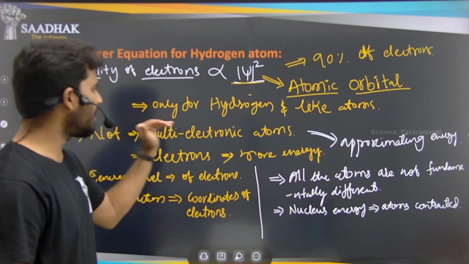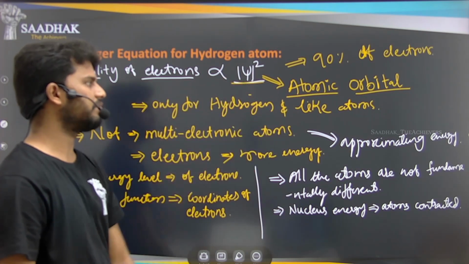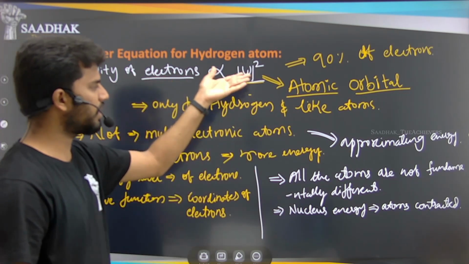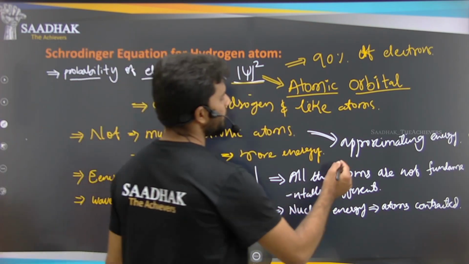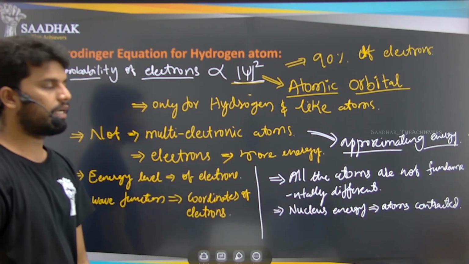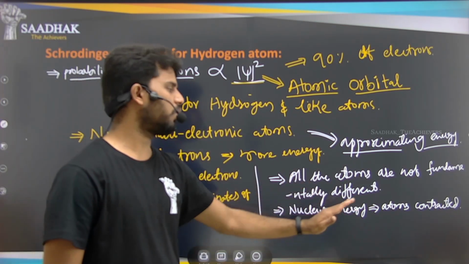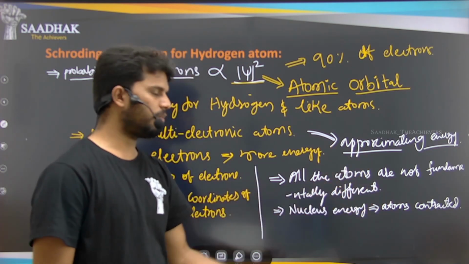If you take multi-electronic atoms or a single-electron atom like hydrogen and hydrogen-like atoms, this Schrodinger equation can be utilized by approximating the energies of the multi-electronic atoms, right? So these are all the same, and depending on the energy of the nucleus, only the size of the atom will be contracted.